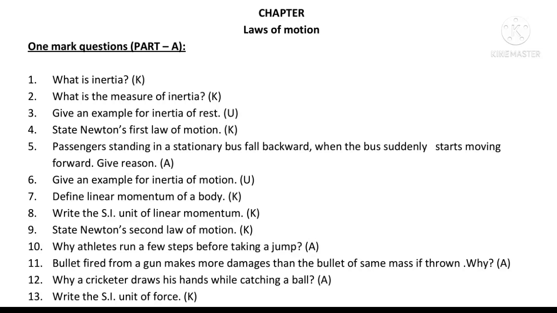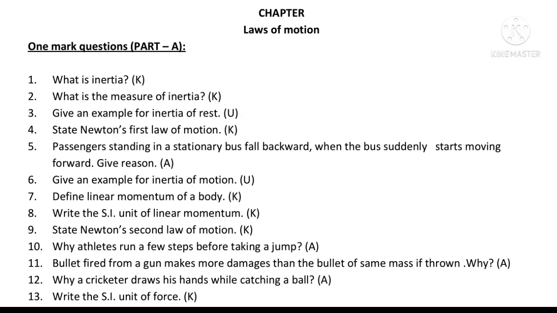In case of a bullet fired from the gun, it will get a large amount of velocity. If velocity is more, momentum is more, and impact is large. When the bullet is thrown, it will get a less amount of velocity, then linear momentum is less, then impact is less.